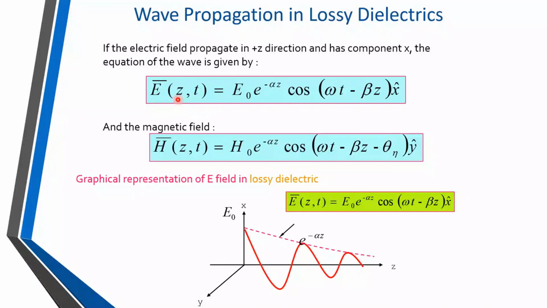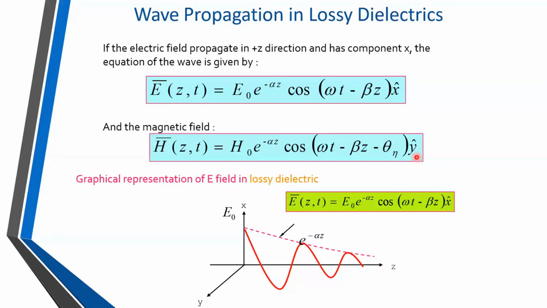So the H bar (z, t) component for the magnetic field is given by H naught e raised to minus alpha z cos of (omega t minus beta z minus theta n) into ay cap. See here again, E has an ax component and H has an ay component, and the wave is traveling in the z direction. So all three are mutually perpendicular to each other.